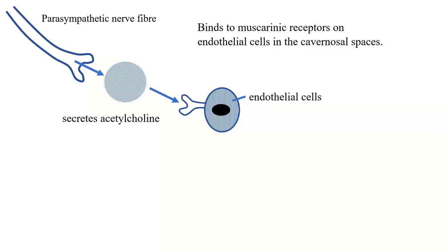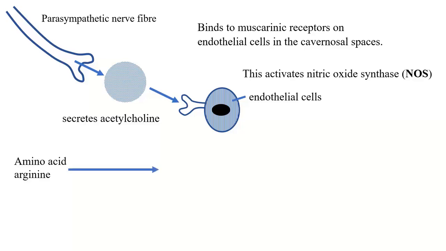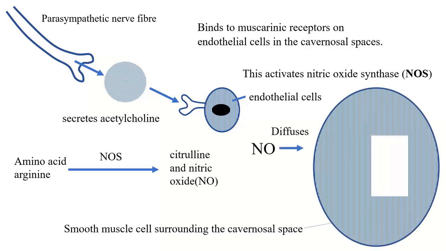The acetylcholine binds to the muscarinic receptors on these cells. This activates nitric oxide synthase. This enzyme converts the amino acid arginine to citrulline and also nitric oxide. This nitric oxide then diffuses into the smooth muscle cell that surrounds the cavernosal space.